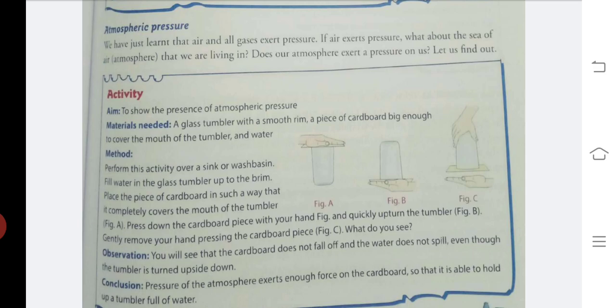For this, we need a tumbler. We have to fill this tumbler with water, completely fill it to the brim, up to the mouth of the tumbler, and then cover it with a cardboard. Then overturn it. Overturn means make it upside down, and then release the hand from below. You will see that the cardboard sticks to the tumbler. It does not fall down. That is because of the atmospheric pressure. The air pressure is keeping the cardboard stuck to the tumbler.